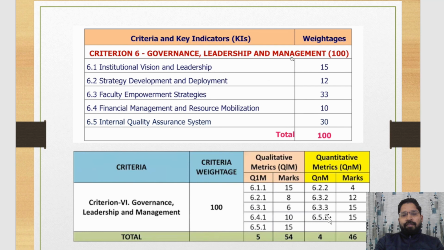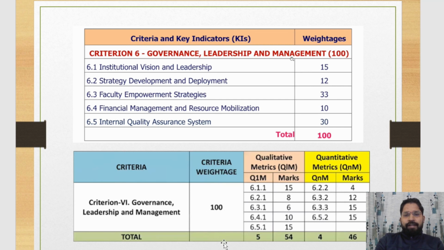Four quantitative matrix are 6.2.2 weightage is 4, 6.3.2 weightage is 12, 6.3.3 weightage is 15, 6.5.2 weightage is 15. Total weightage is 46. Total weightage of criteria 6 is 54 plus 46, 100.